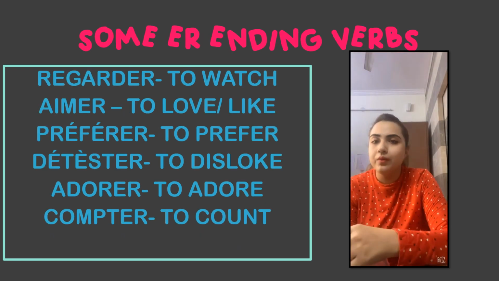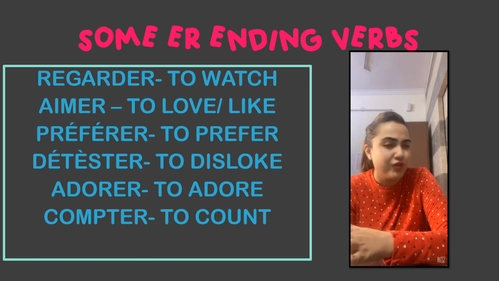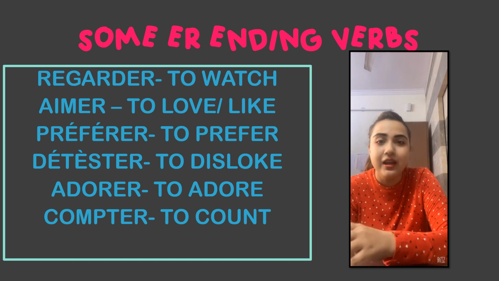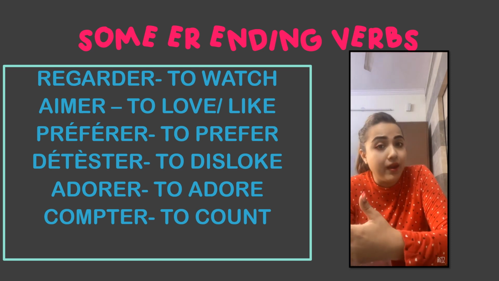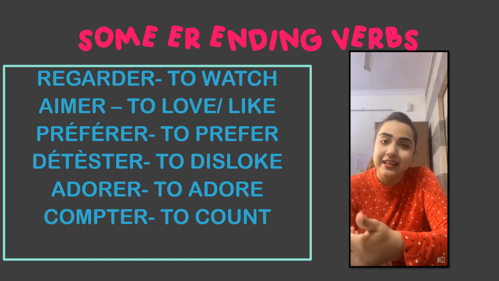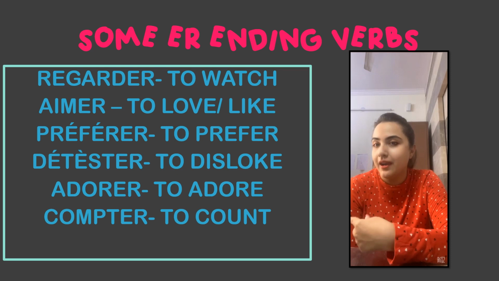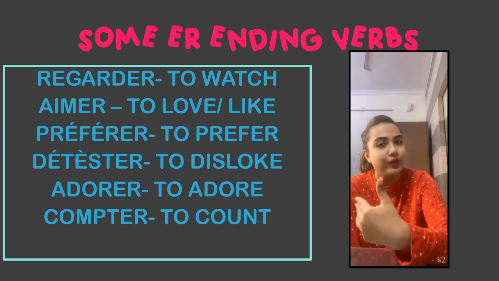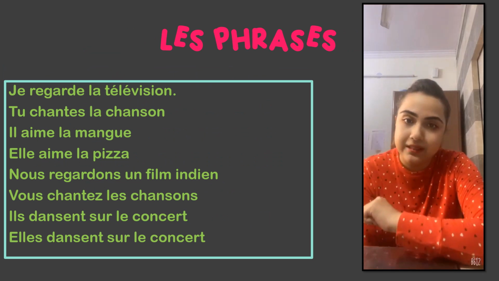Here are some common ER ending verbs. Otherwise, there is no list of ER ending verbs in French. They are unlimited and infinite. But here are some verbs just to start: regarder, aimer, préférer, détester, adorer, compter. All these are ER ending verbs for you to practice, and you can conjugate them and form sentences. Let's learn some examples.